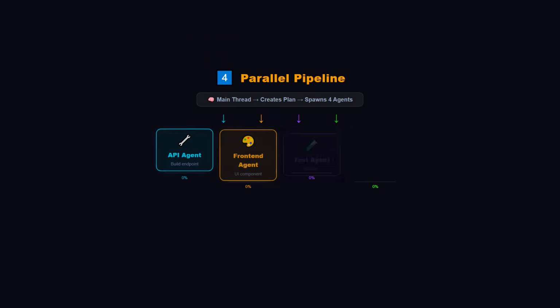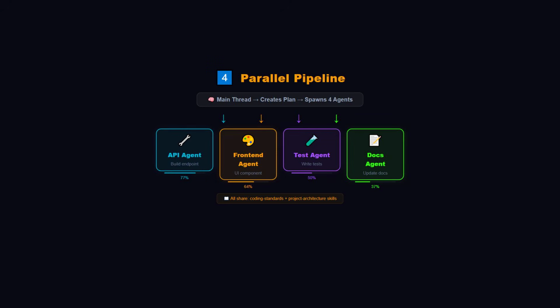Pattern 4, the parallel pipeline. This is the full power move. You write 1 prompt. Claude's main thread creates a plan. Then it spawns 4 subagents simultaneously, each in its own work tree, each loaded with the same shared skills for consistency. Agent 1 builds the API endpoint.